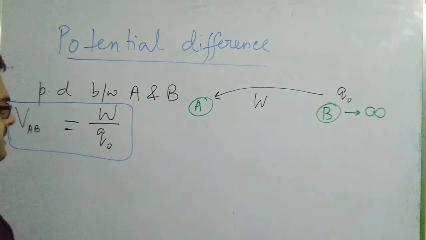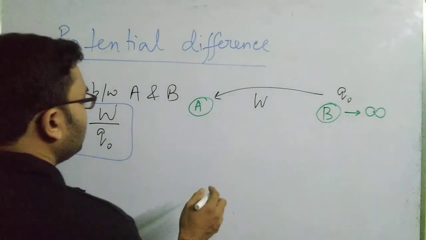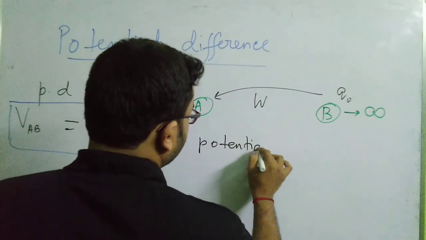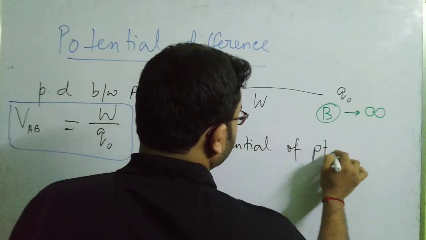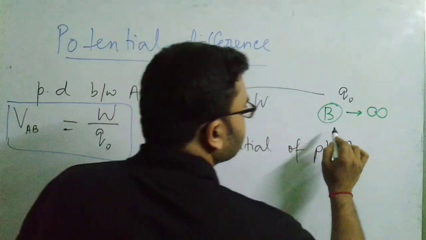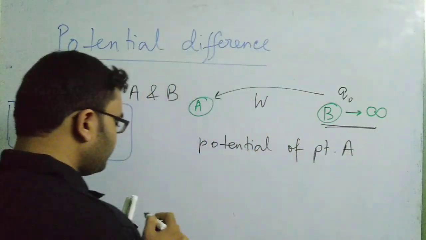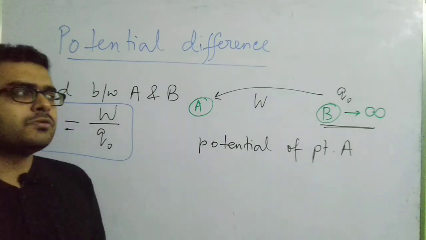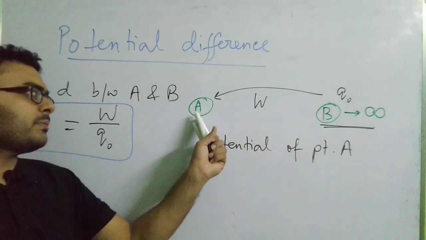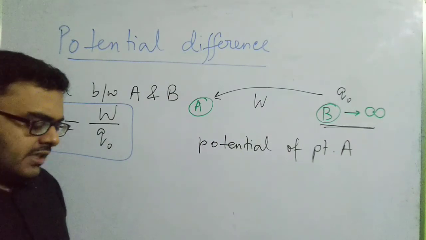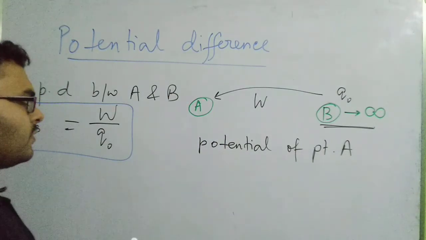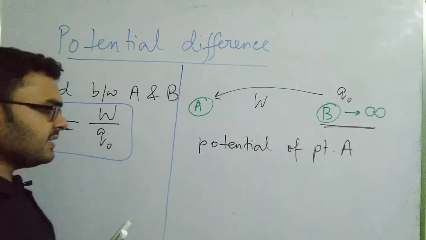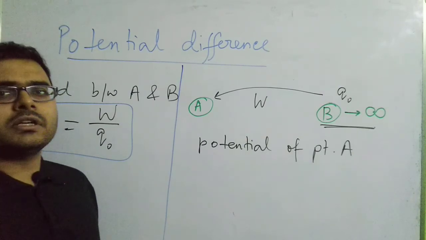Okay, so I am repeating the definition once again. If I consider the potential of point A, then for defining the potential of point A, first of all you have to consider the point B to be at infinite distance with respect to point A, and under this condition, remember this thing, you are moving the charge Q naught from the infinite point to point A. Under that condition, you have done a certain amount of work, W joule.